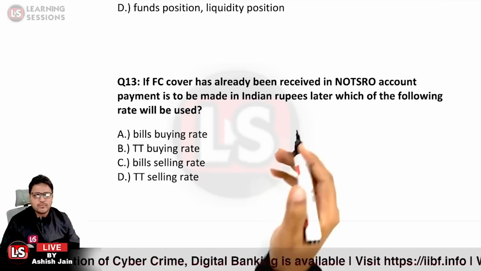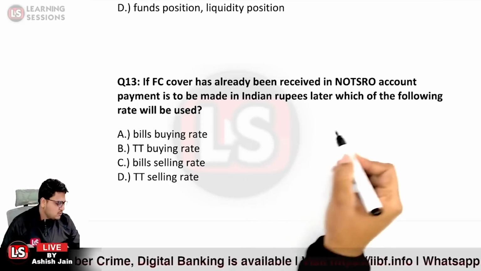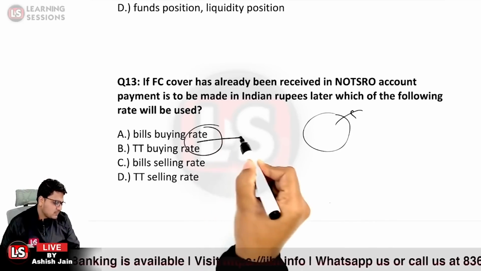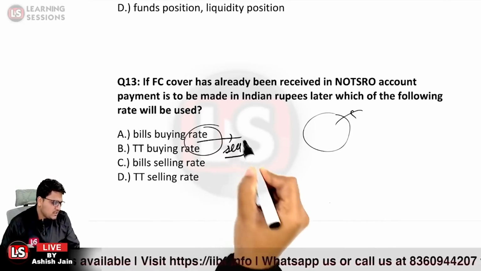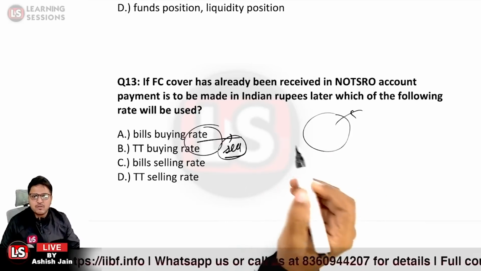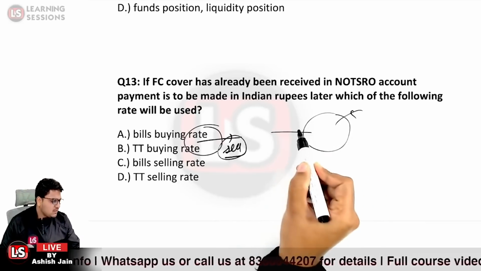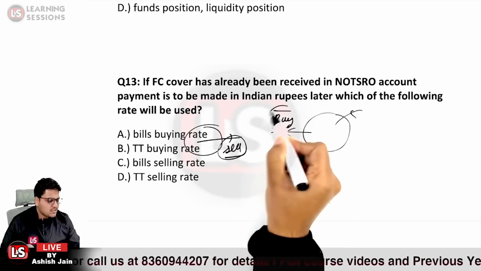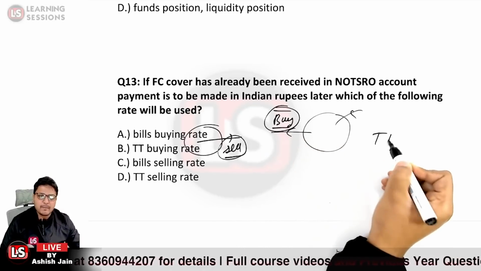Now here is a scenario. If the Nostro account is already credited, in that particular case, the customer wants to sell the USDs now, or the foreign currency. Now, at what price will the customer be able to sell? At the price at which the bank is ready to buy. As the transaction has already been settled, it will be the TT rate which will be applicable.